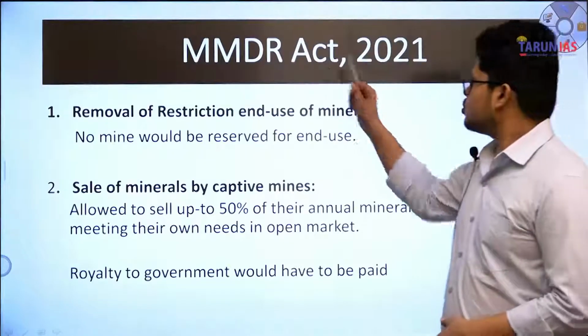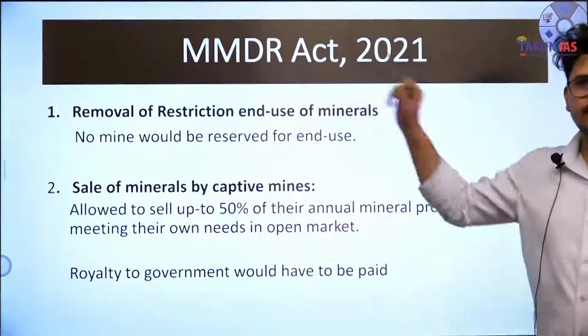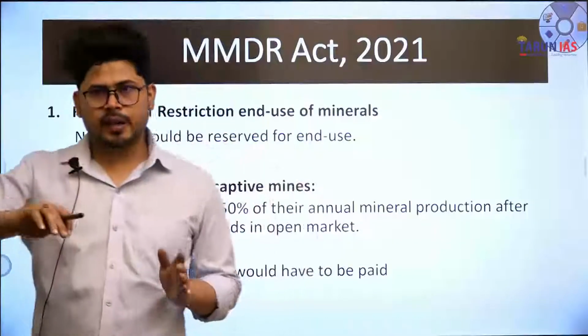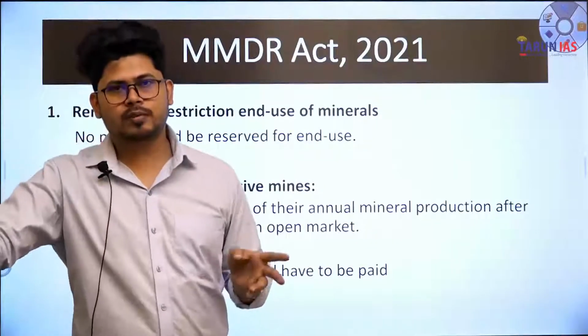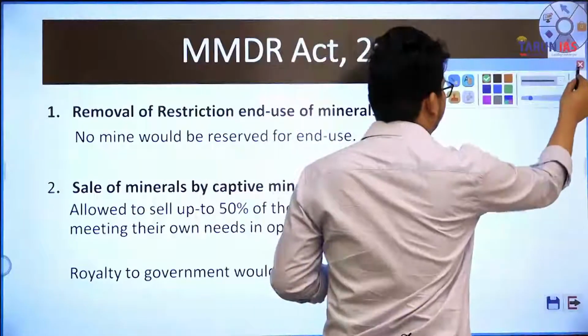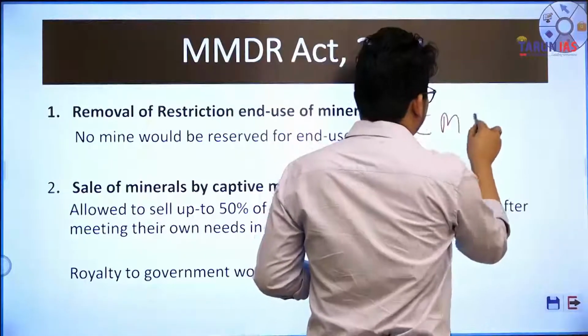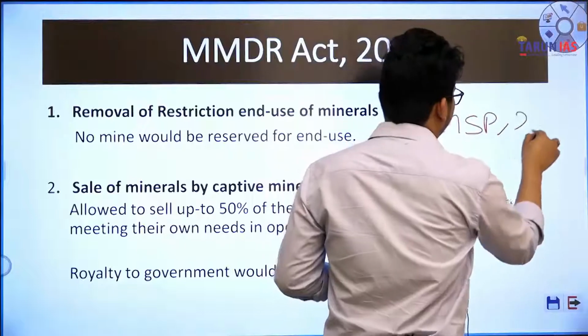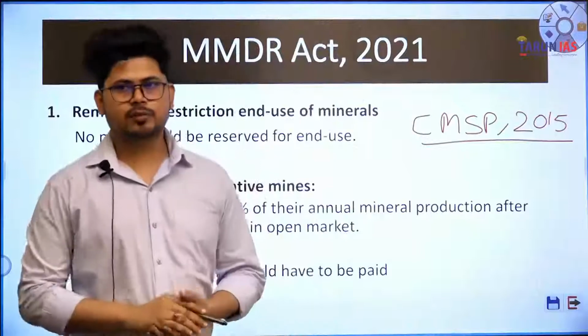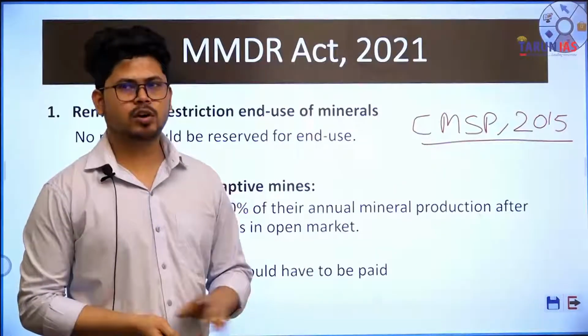Now this act also stated that, now this is the Amendment Act. But there is another act regarding mining in India, that is the Coal Mining Special Provisions Act 2015. What this act did was, it did two things for coal mining.